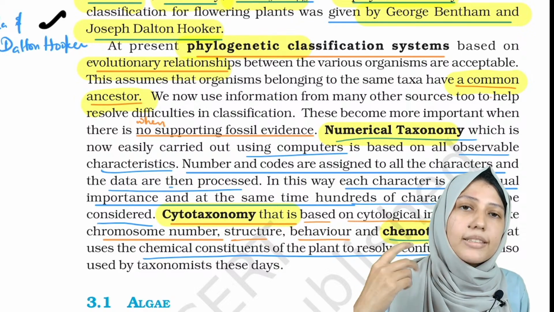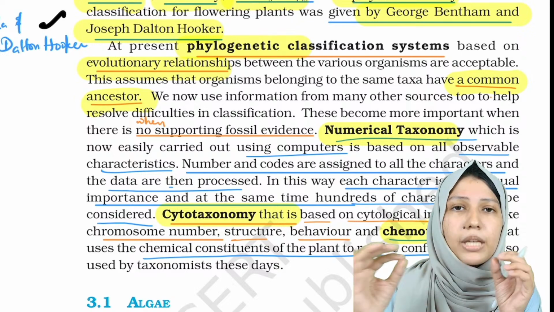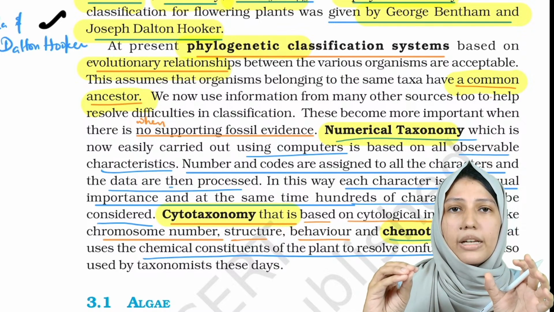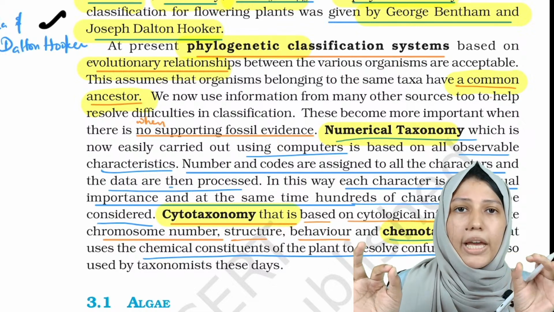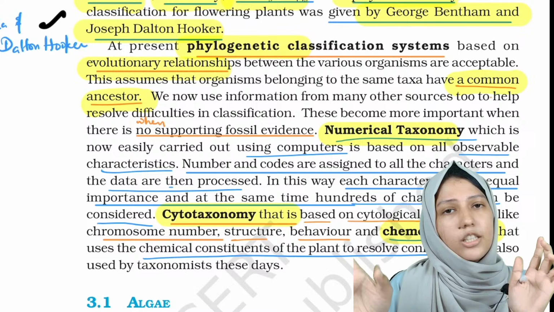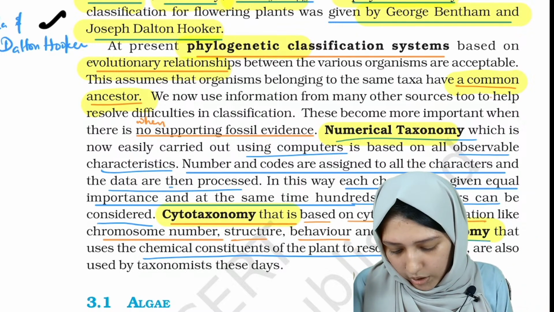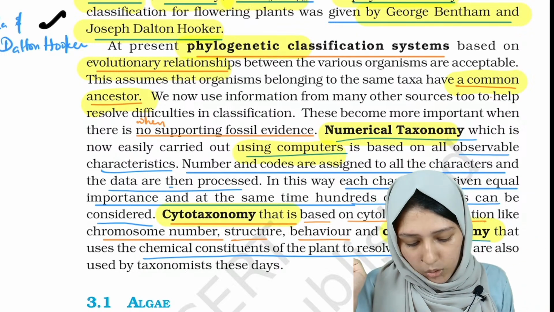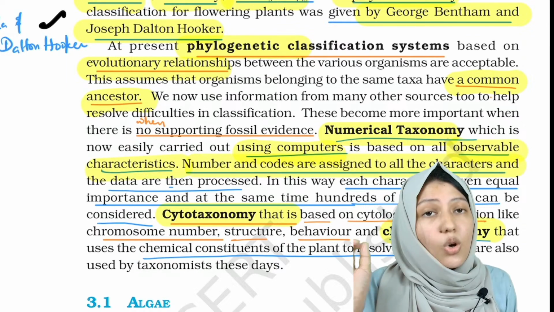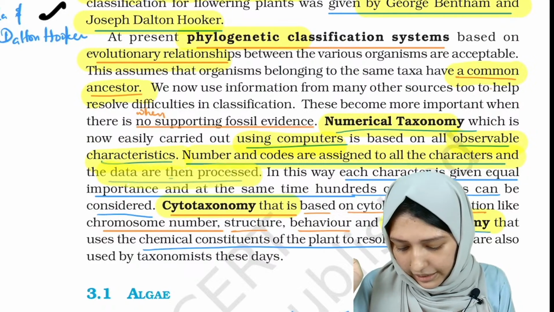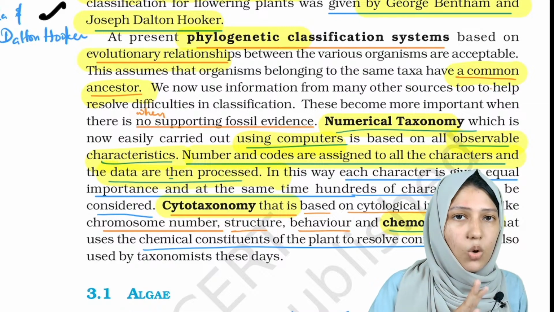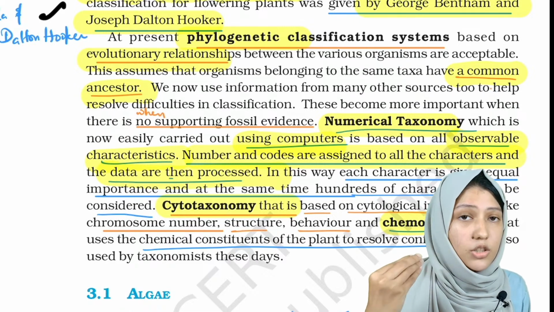As the name suggests, we give numbers and codes to each character, so an organism will be known by its own numbers and codes. It is carried out using computers and all the observable characters. Numbers and codes are assigned to all the characters and then the data is processed.